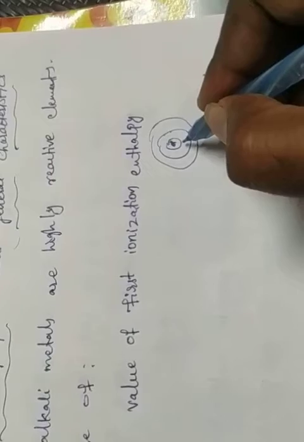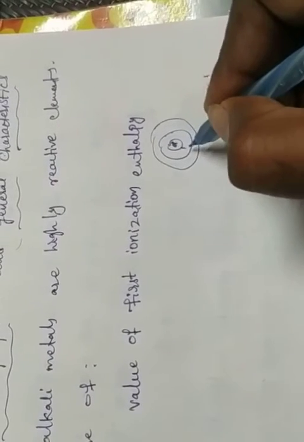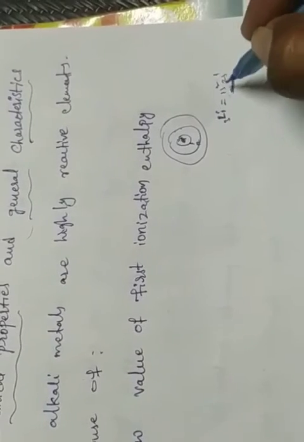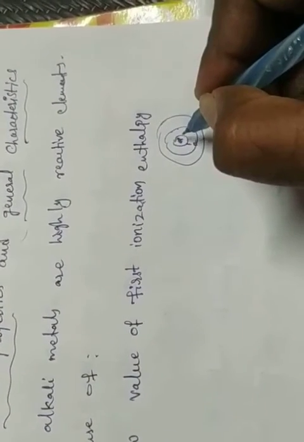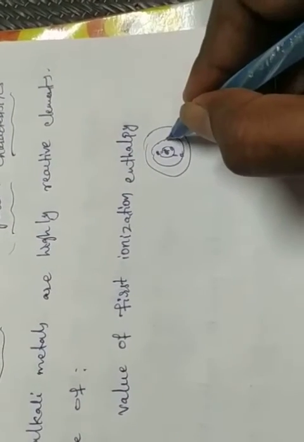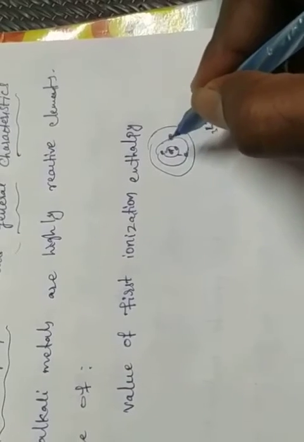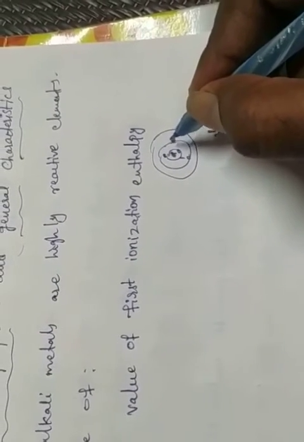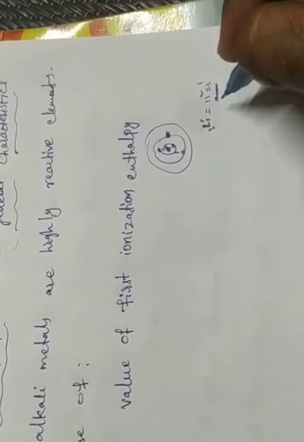In the first shell, 2 electrons are there. This is the first shell, this is the second shell, okay. In lithium, only 2 shells are there, the first shell and the second shell. In the first shell, how many electrons? Here 1 electron, here 1 electron, and in the second shell only 1 electron is there, okay. In the first shell 2 electrons, in the second shell 1 electron, total number of electrons is 3.